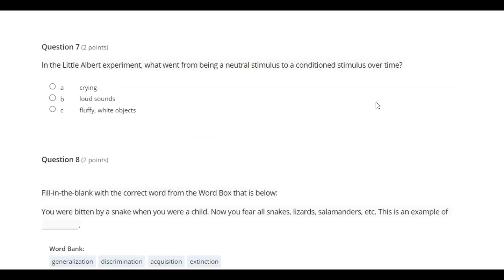In the Little Albert experiment, what went from being a neutral stimulus to a conditioned stimulus over time? A. Crying. B. Loud sounds. C. Fluffy white objects.